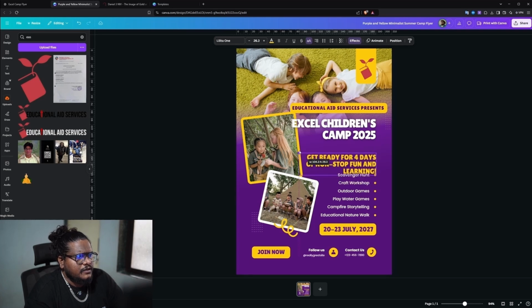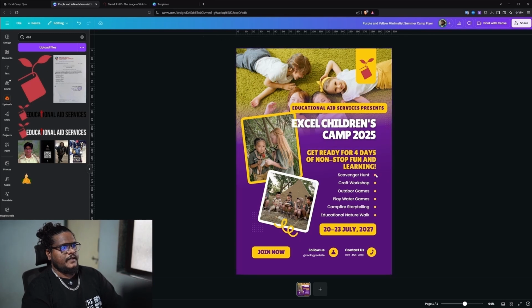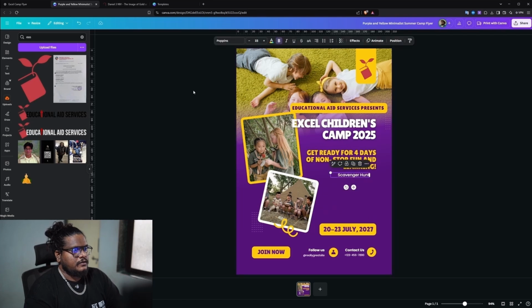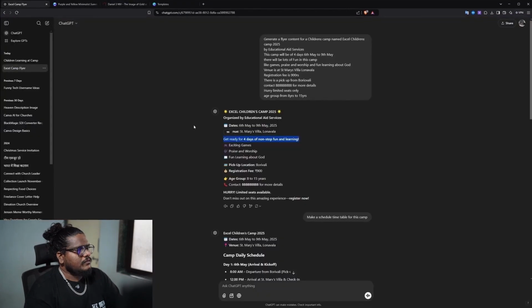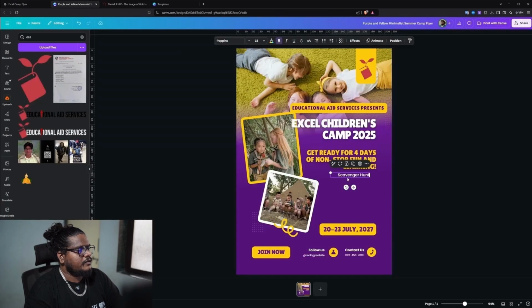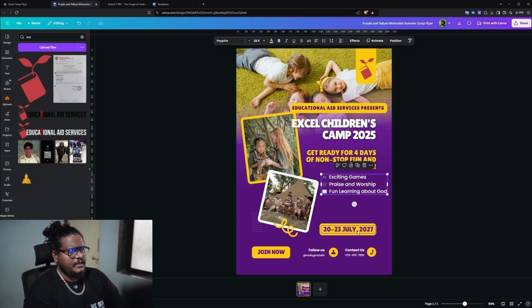Just resize and align it in proper order. Yeah, that's perfect. We'll delete this as we don't need it. We'll just copy this: exciting games, praise and worship, and fun learning with God, about God. Now I'll just have to align and resize it. As you can see, yeah, that's done.